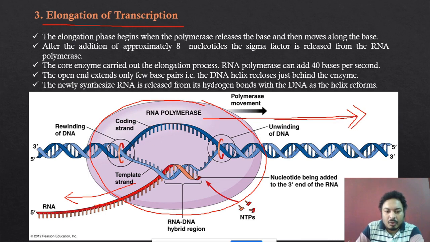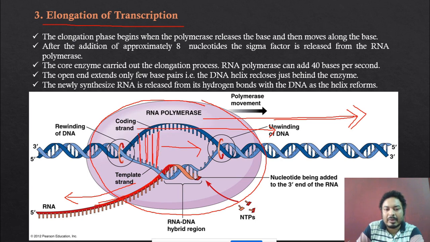So when the RNA polymerase is moving in this direction, what happens? This DNA molecule rejoins again. When the RNA polymerase is moving in this direction, the unwinding process is going on in this direction. The RNA molecule is released, and on this side the DNA rejoins.